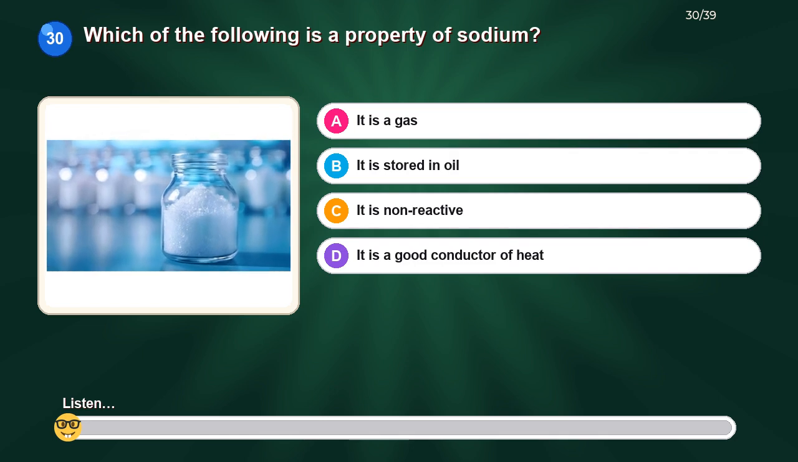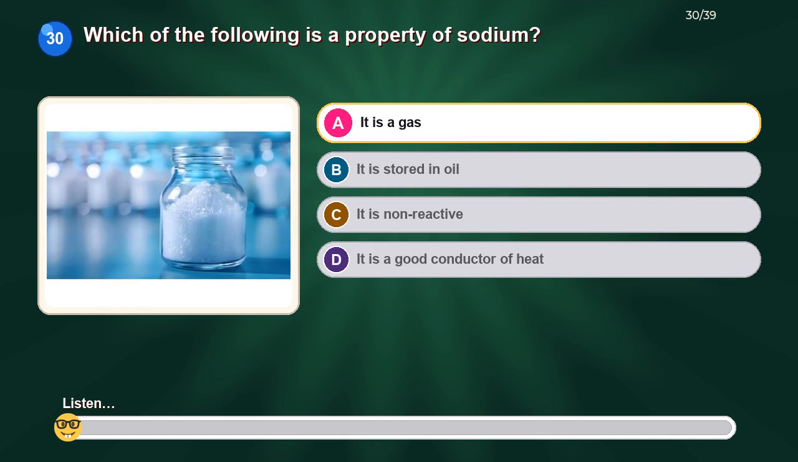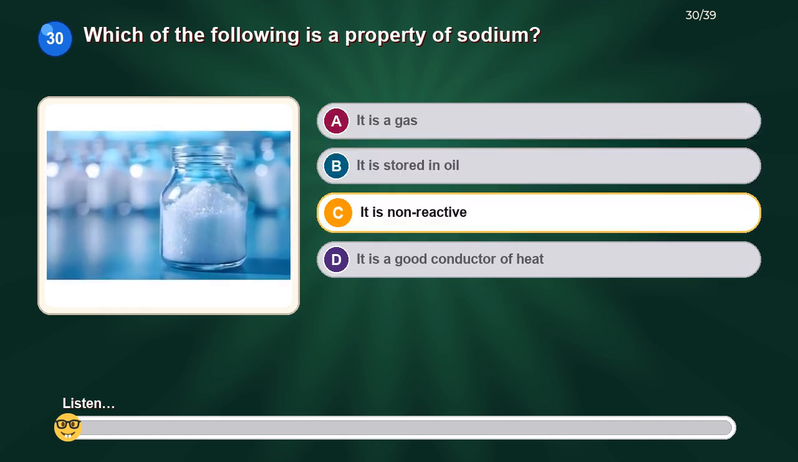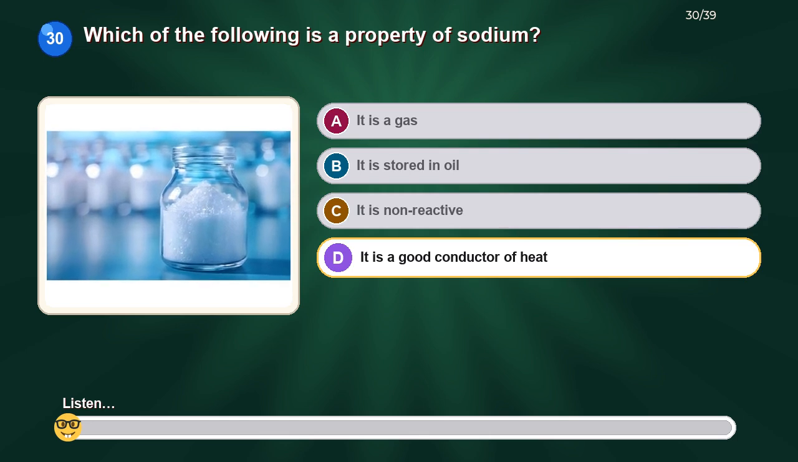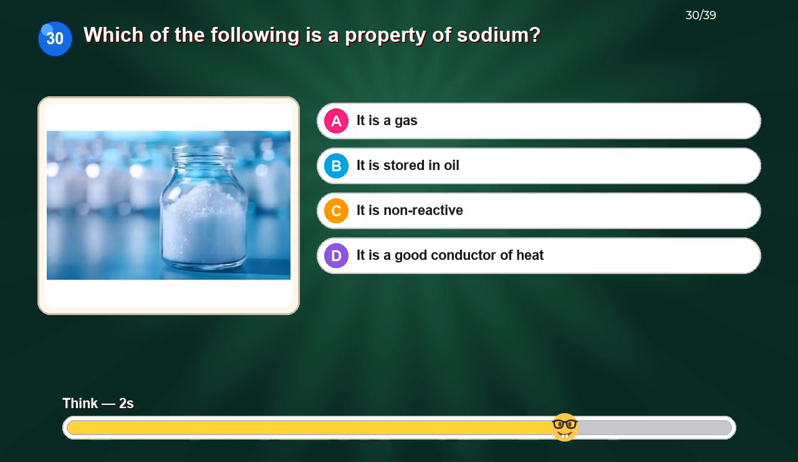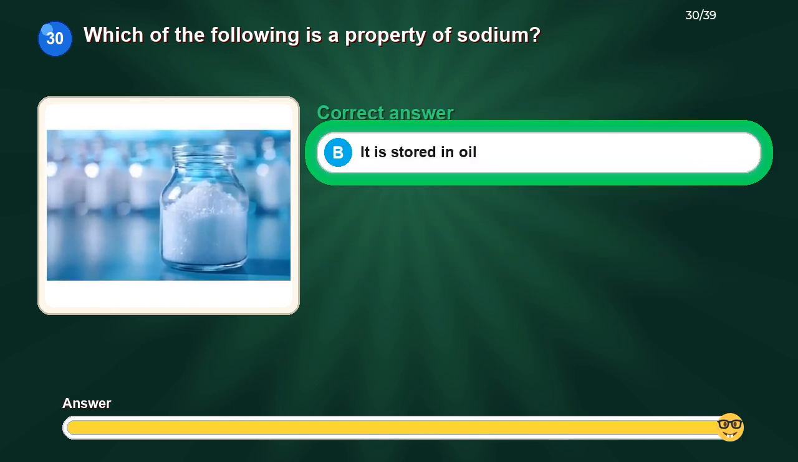Which of the following is a property of sodium? Option A, it is a gas. Option B, it is stored in oil. Option C, it is non-reactive. Option D, it is a good conductor of heat. The correct answer is, it is stored in oil.